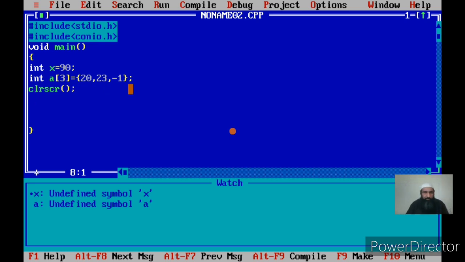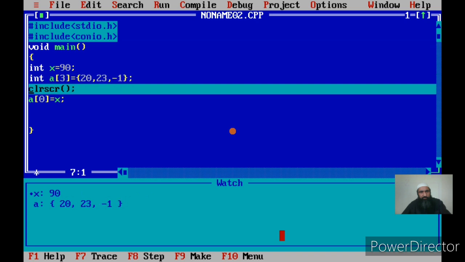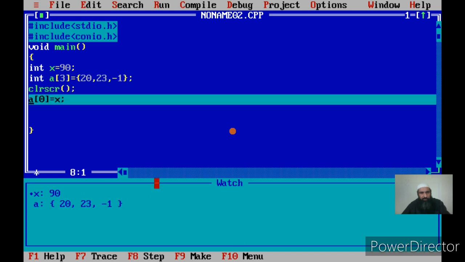Now if I say A of 0 is equal to x, I am showing you these statements so that your logic becomes clear. Now I am storing the value of x in the first element, which currently holds 20. It should change after this statement. Now A of 0 is equal to x, and the value of x is not junk, it's 90, so A of 0 will change to 90.